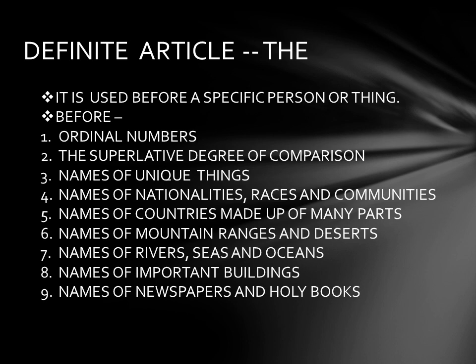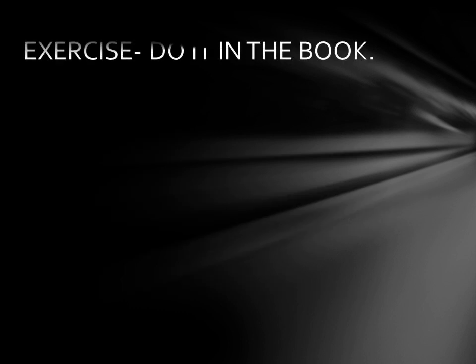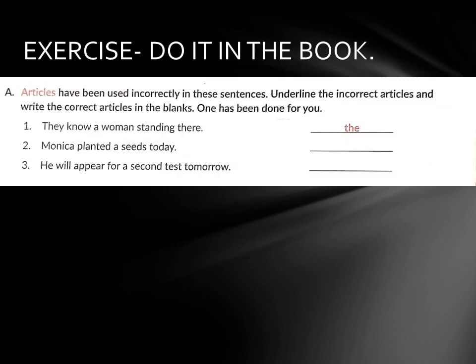Now we will move to some exercises. And where will you do it? You will do the first exercise, that is Exercise A in your book. Clear to all? Okay. What is the first exercise? Articles have been used incorrectly in these sentences. We are on page number 35. All of you follow your book and take a pencil. Underline the incorrect articles and write the correct articles in the blanks. One has been done for you. The first one has been done for you.